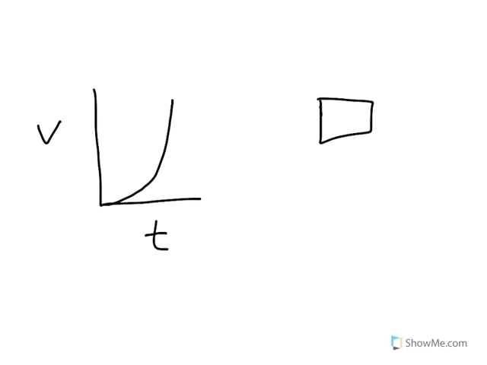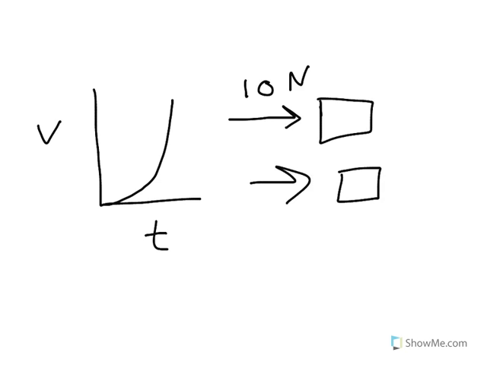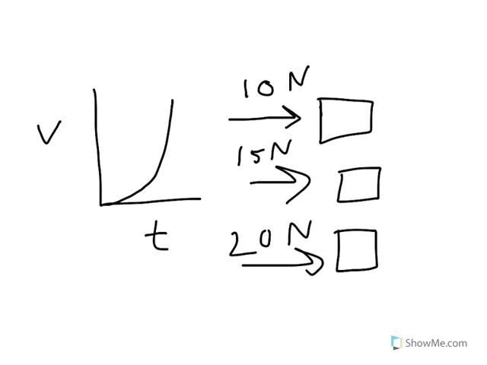So this force on this box, this vector, is maybe 10 newtons here, but then 3 seconds later, let's say it's now 15 newtons, and then later you have 20 newtons. Keep in mind that means maybe someone is pushing the box harder and harder, at a constant rate or whatever. It's hard to tell if it's constant just from looking at a graph without plotting down numbers, and I don't think we really need to do that right now. It's not super important. It's just for the conceptual understanding of it.